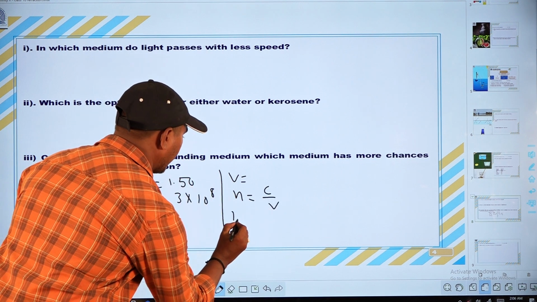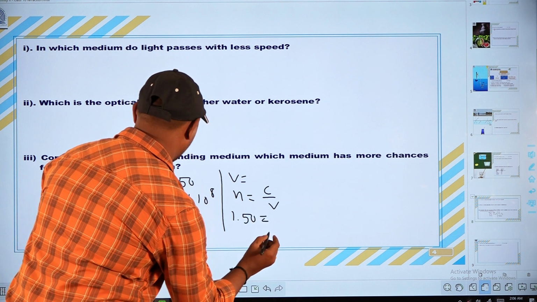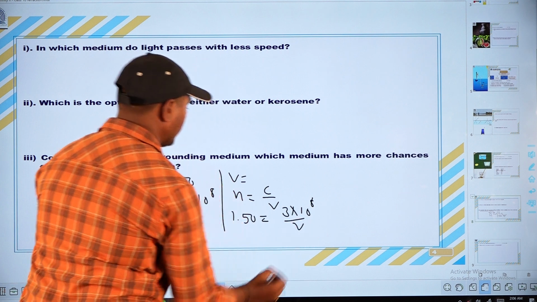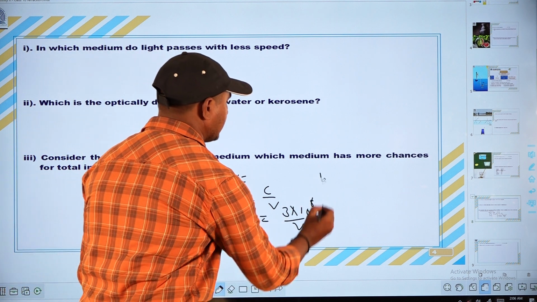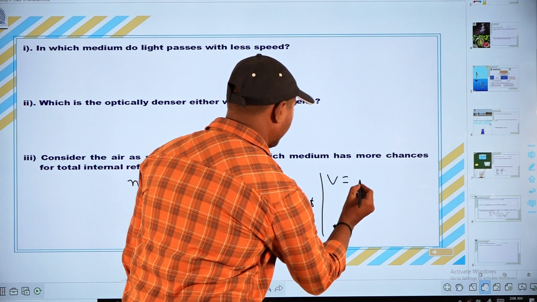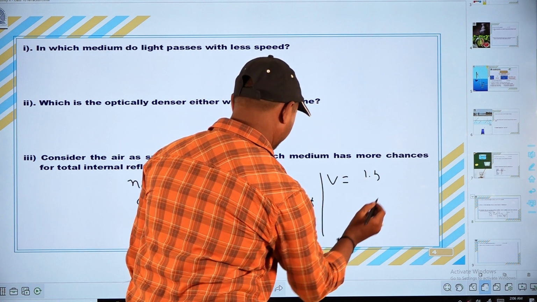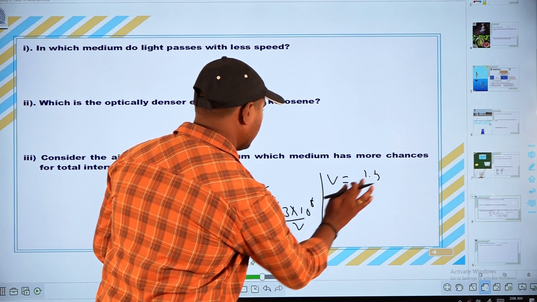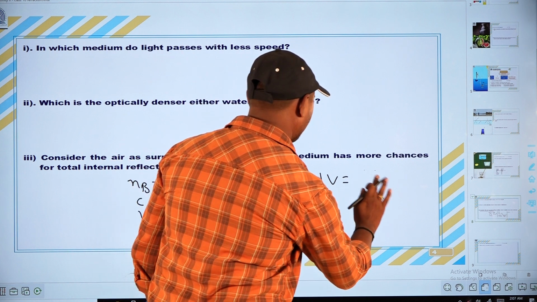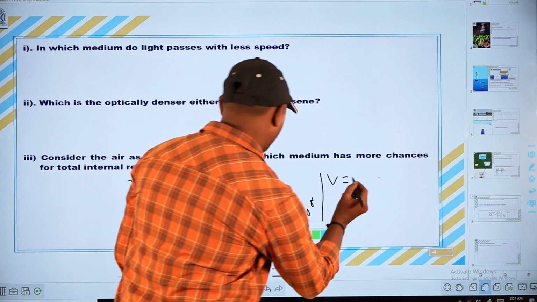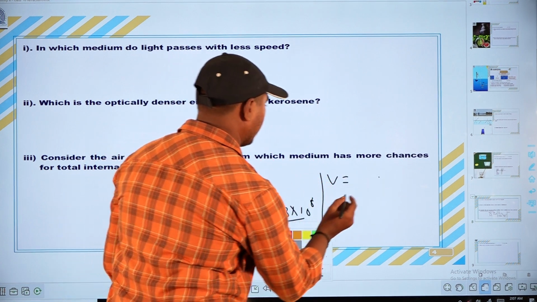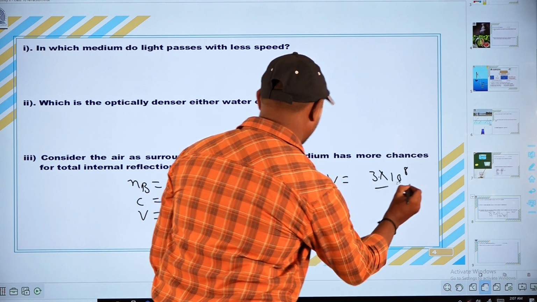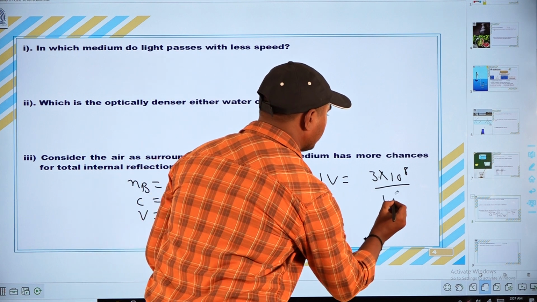Here n is 1.50, c is 3 into 10 power 8, divided by v. You should find the v value. So v is equal to 3 into 10 power 8 divided by the refractive index 1.50.